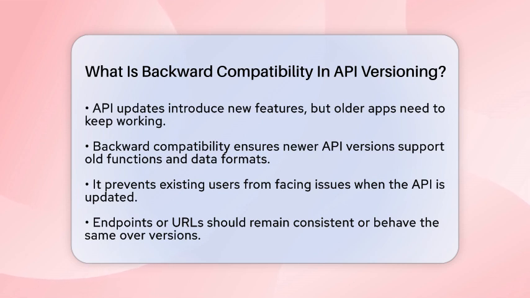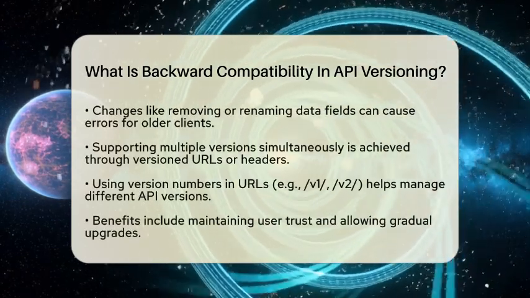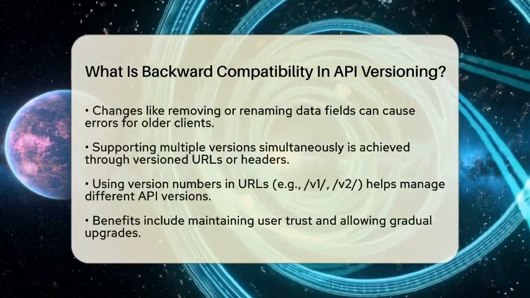In simple terms, backward compatibility means that newer versions of an API support the same functions, data formats, and behaviors as older versions. So, if you built an app that used version 1 of the API, it can still talk to version 2 or 3 without breaking. This is important because it prevents existing users from facing issues when the API gets updated. Let's break down what makes an API backward compatible.